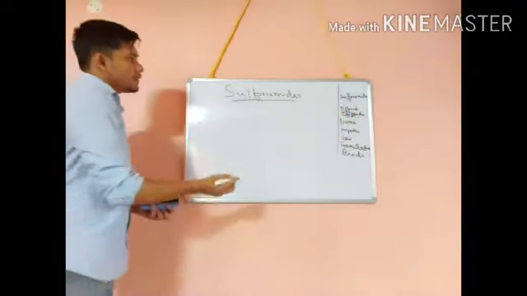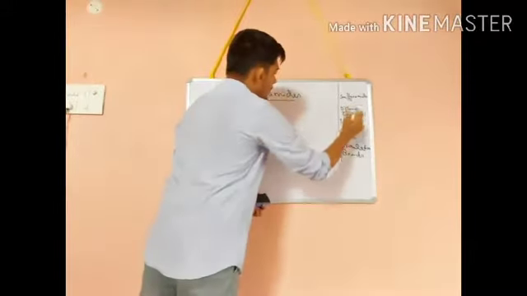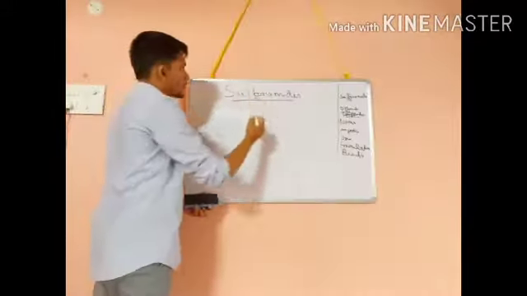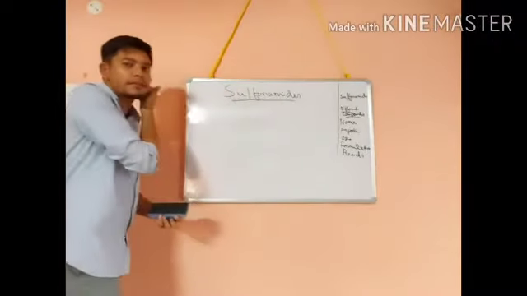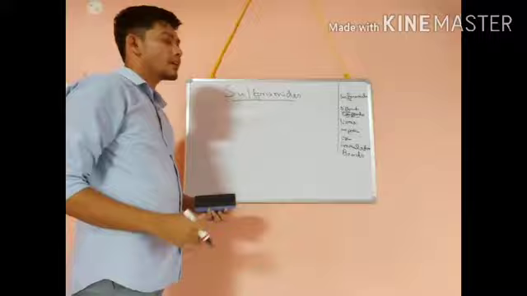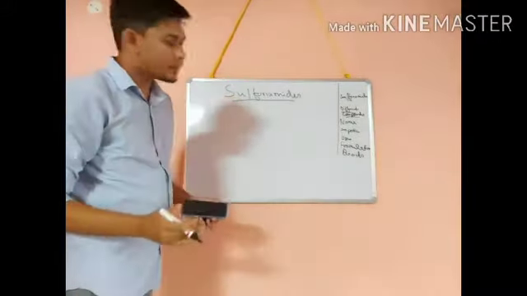Okay, so before starting the class, before going to the different compounds, we have to know what sulfonamides are. Sulfonamides are the compounds which have antibacterial activity.